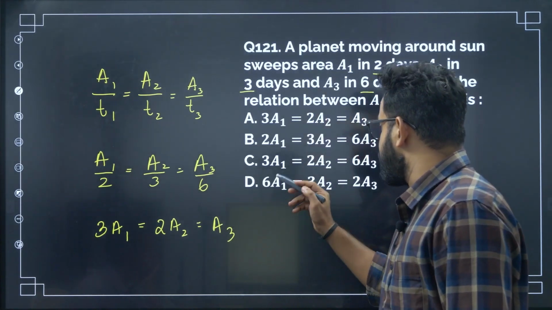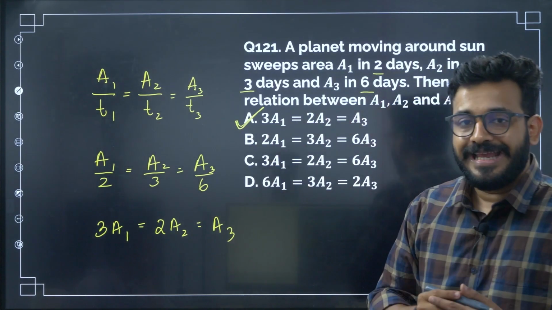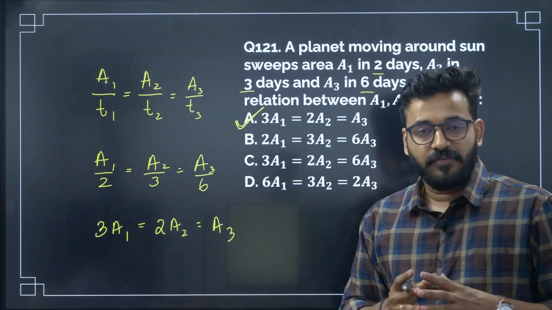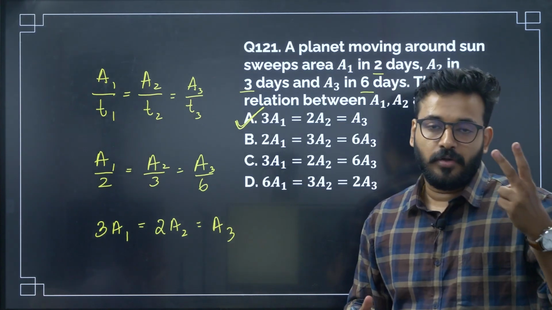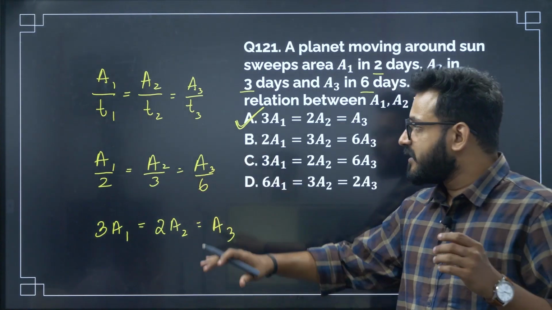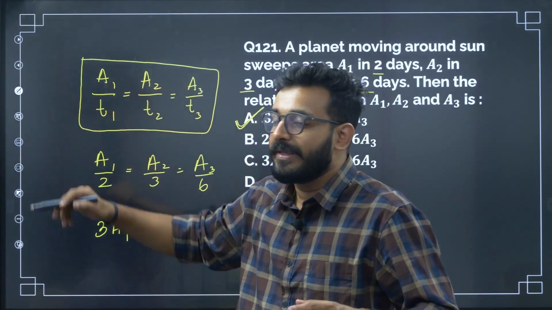So which is that option which matches this exactly? It is option A. Absolutely, option A is the correct answer. So this is a very simple question from the gravitation chapter. It's from Kepler's laws. Kepler's second law is actually coming into action here. It's a very simple question. So please take a note of this particular point, the aerial velocity of a planet being constant.